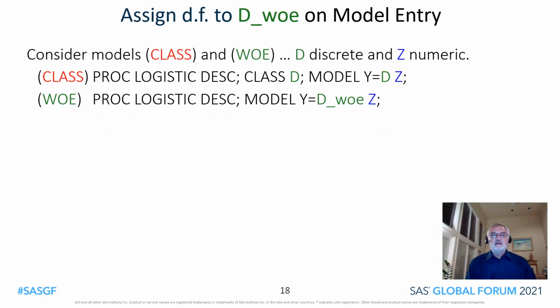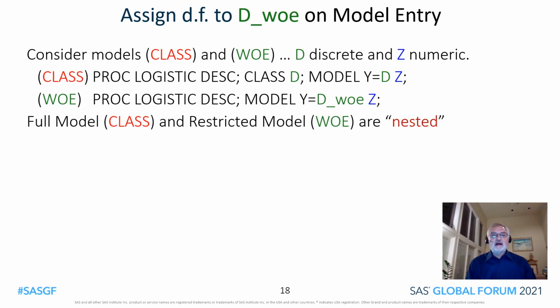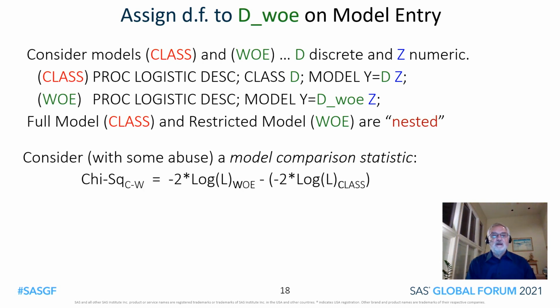Consider again the class model and the WOL model. Again, D is discrete, Z is numeric. As we discussed on the prior slide, we can regard these models as nested. Now, with some abuse, I can write down the model comparison statistic as the difference of the -2 log likelihoods for the WOL and class models.